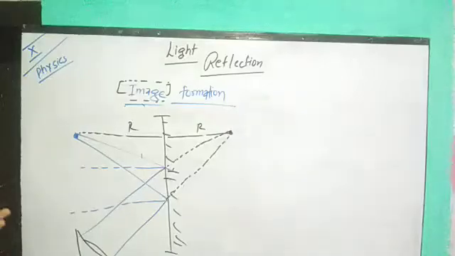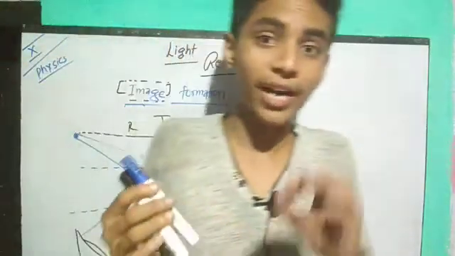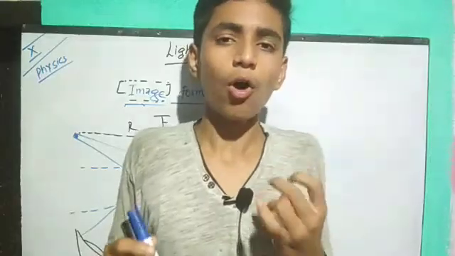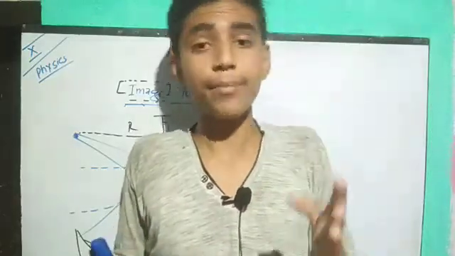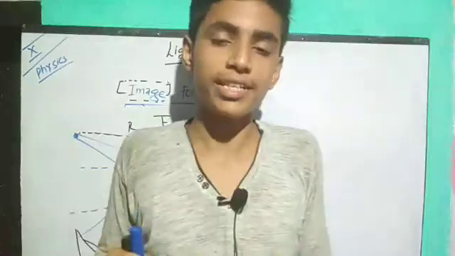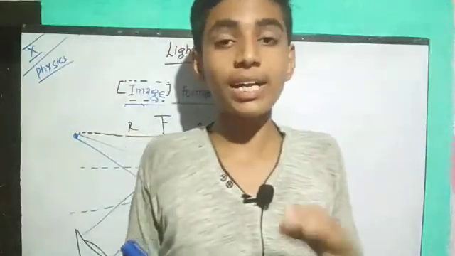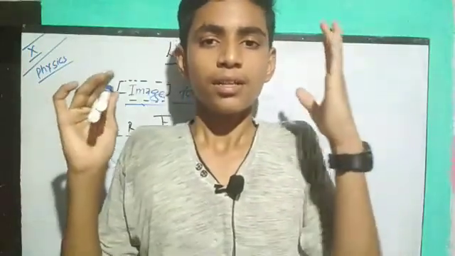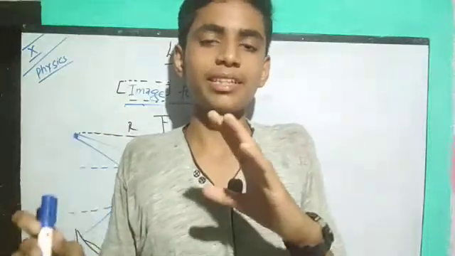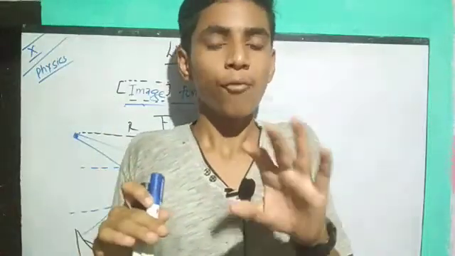So we are going to see the properties of those images formed by a plane mirror. First property: the objects are always in front of the mirror. Second property, the images are always virtual in nature. Third property, they are always at the same distance behind the mirror as the object is in front of the mirror.